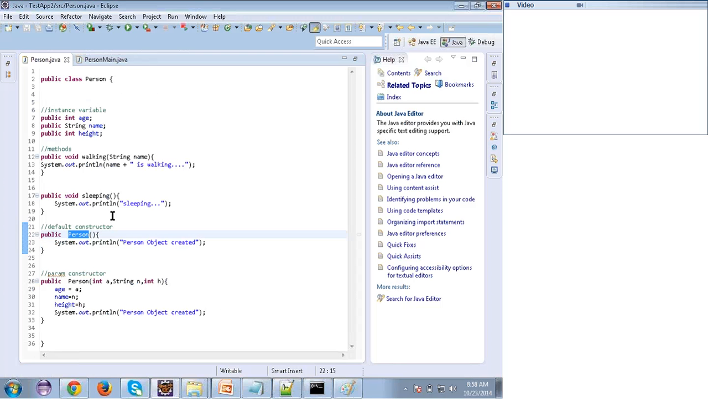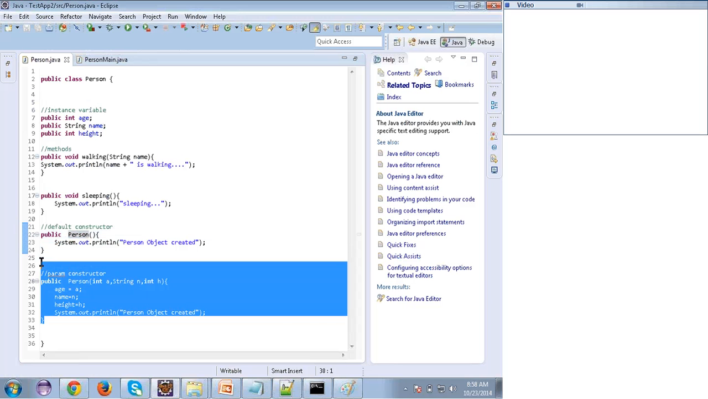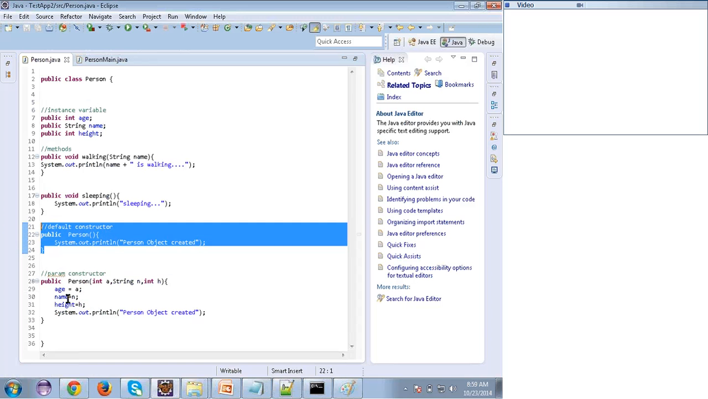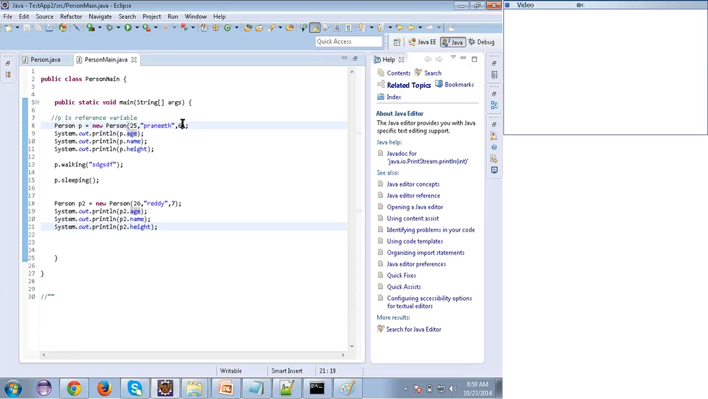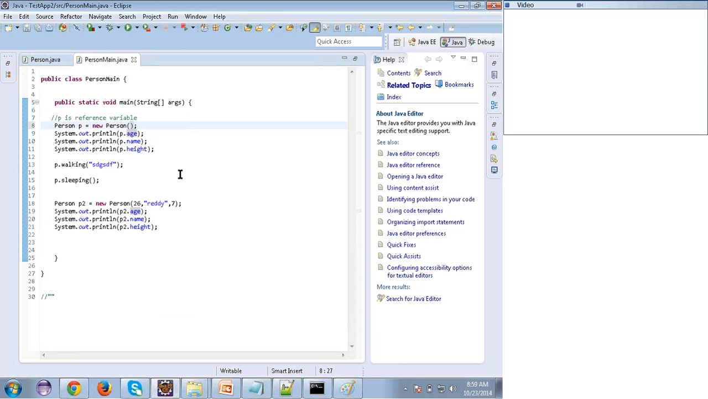So let's discuss the difference between the parameterized constructor and the default constructor. A default constructor is one which is not taking any parameters. A parameterized constructor is one which is taking some parameters. But what is the use of the default constructor? Suppose I'm not passing anything here. Here, Person P object I'm creating with the help of the default constructor, and P2 object I'm creating with the help of the parameterized constructor. So now see, you will understand.